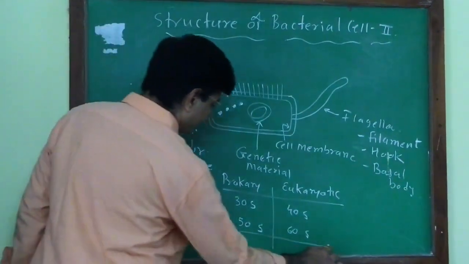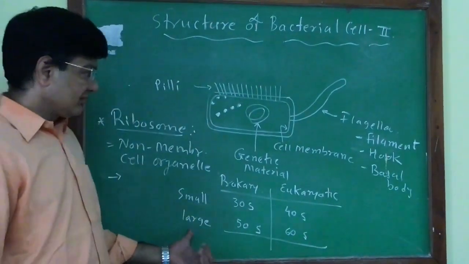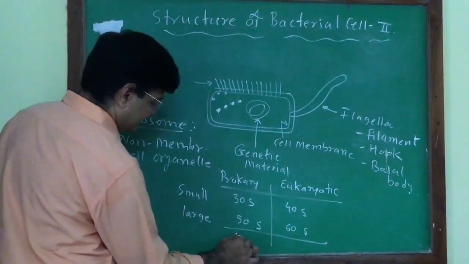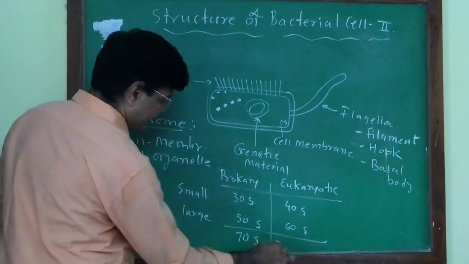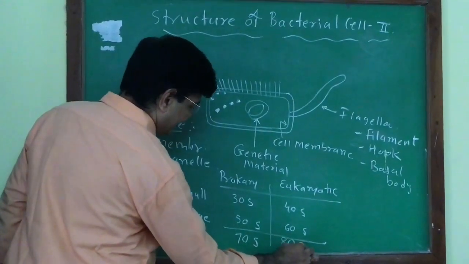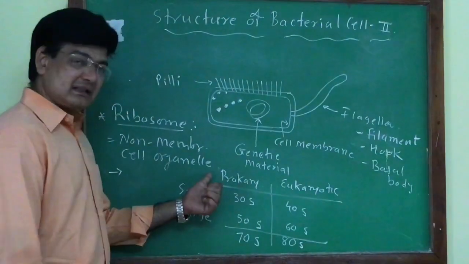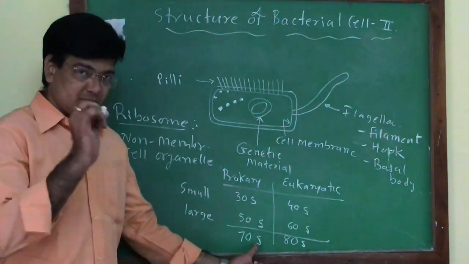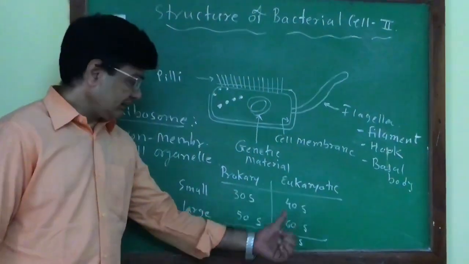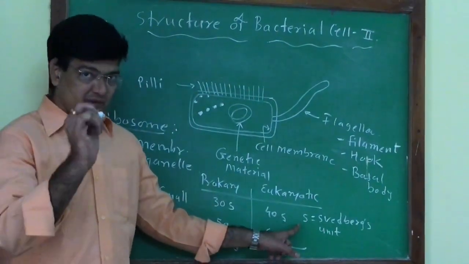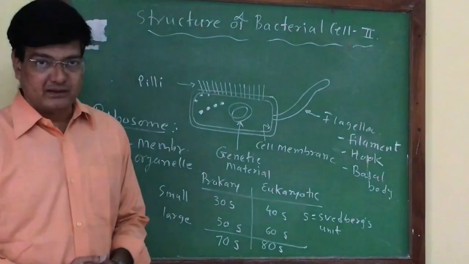But when the small and large units bind with each other, the collective size becomes 70S, and in eukaryotes it is 80S. So we always say that in the prokaryotic cell 70S ribosomes are present, and in eukaryotic cells 80S ribosomes are present. S is the Svedberg unit for the size of cell organelles.